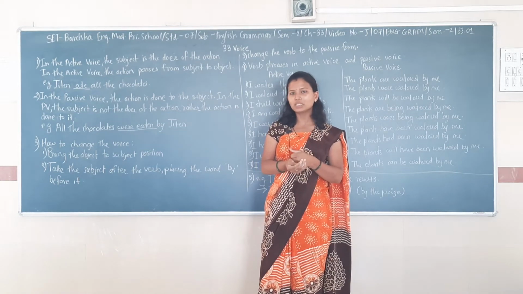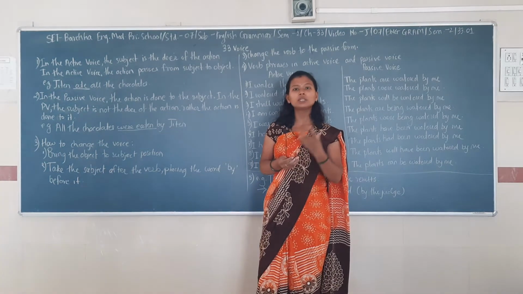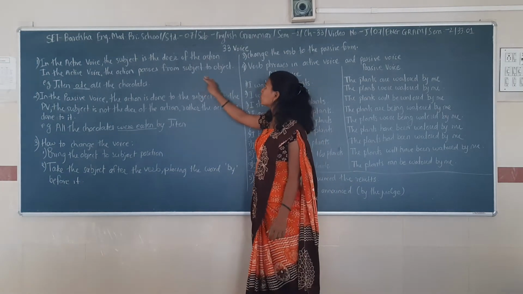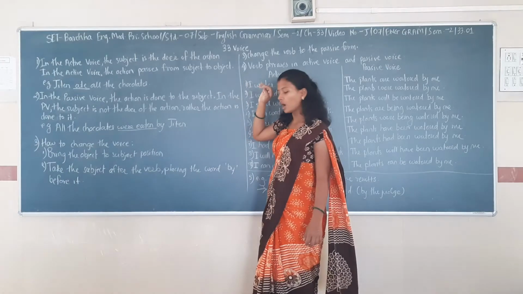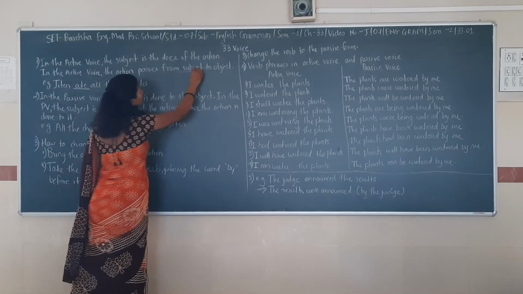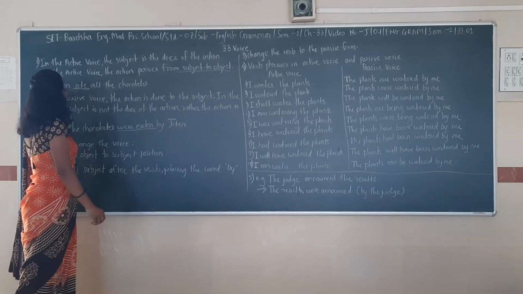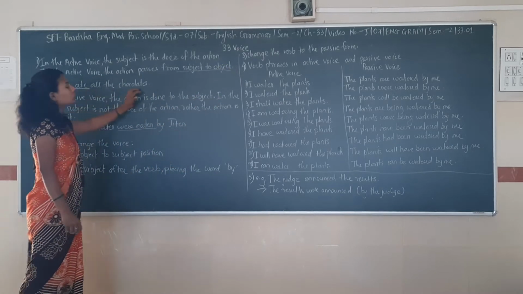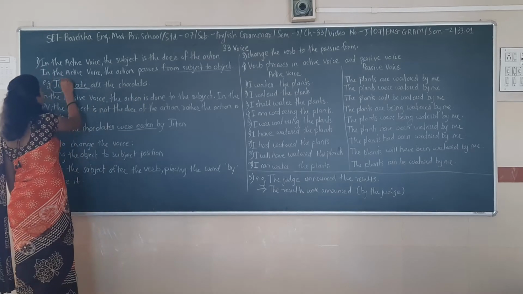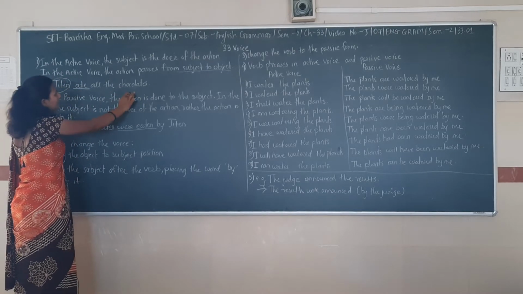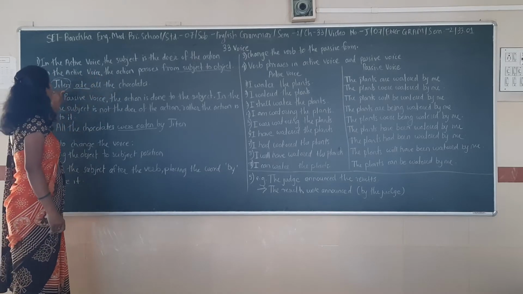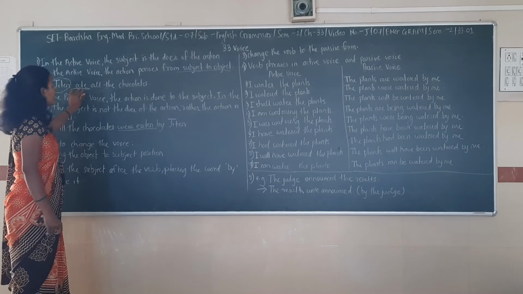In this, you will see the important thing is the subject. In the active voice, the action passes from subject to object. See the example. Jiten ate all the chocolates. Who did it? Jiten. So Jiten is the subject in this sentence, and the total focus is on the subject, which is Jiten.